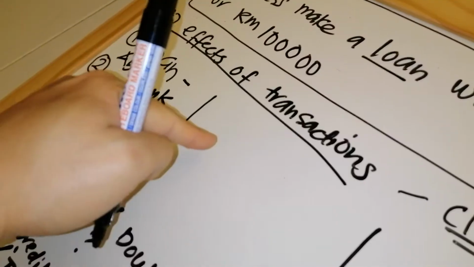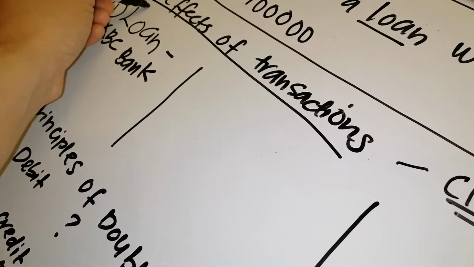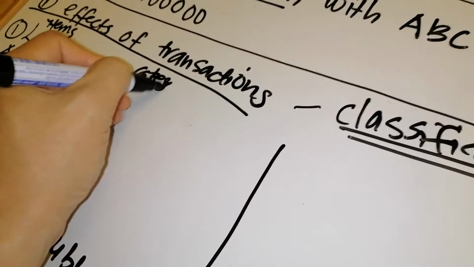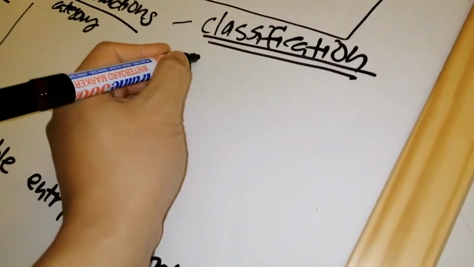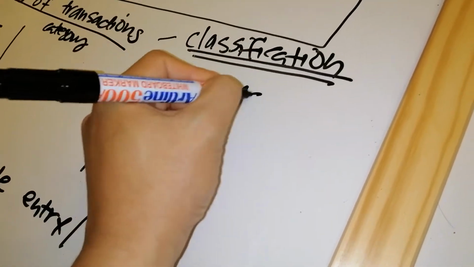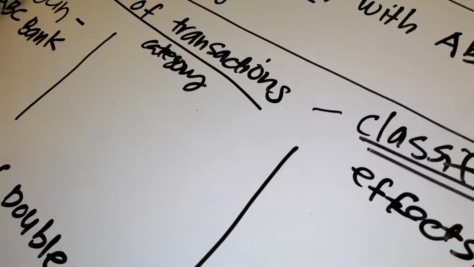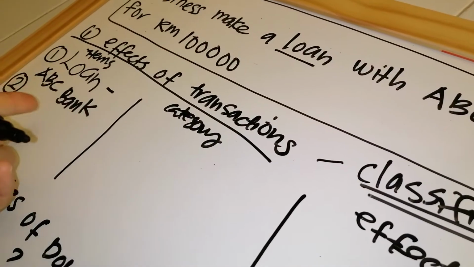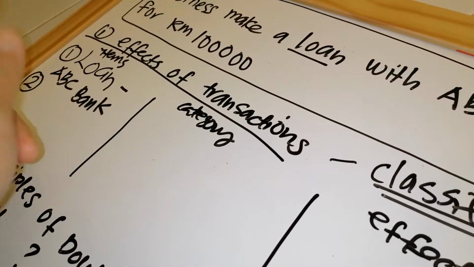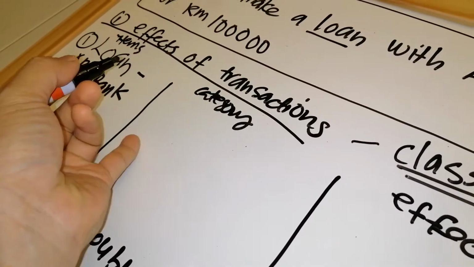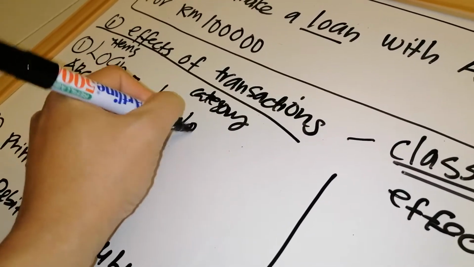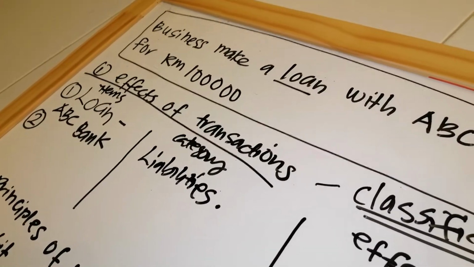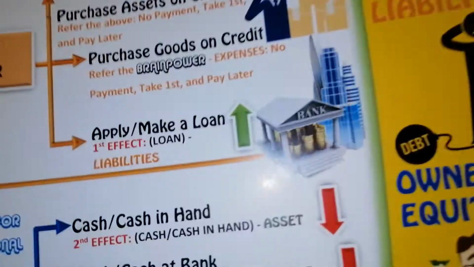Okay. What is the category here? So here are the items, the category, and then we have the effects. Loan, ABC Bank. The category, if you check from the wheel, you definitely know loan is categorized under liabilities. If you're not sure, can you see?